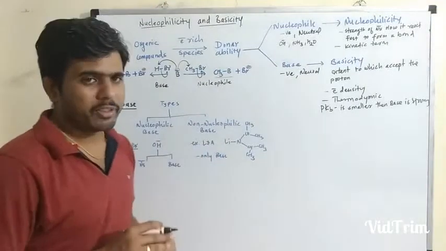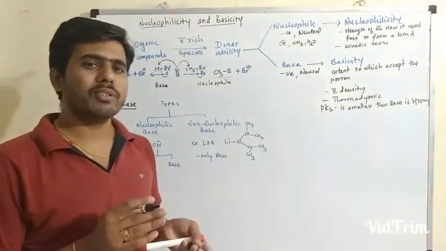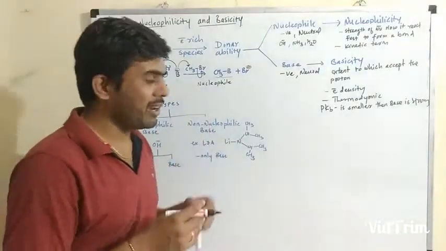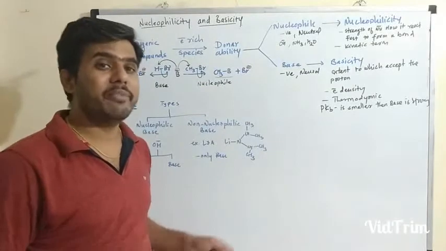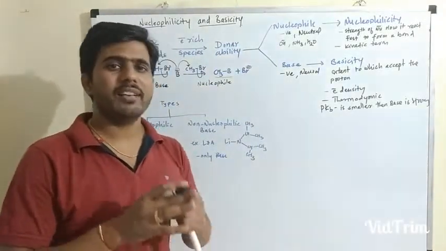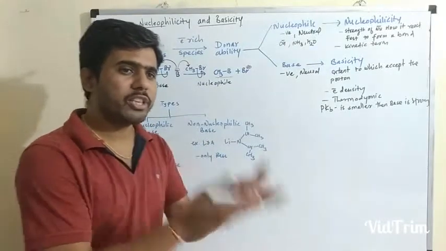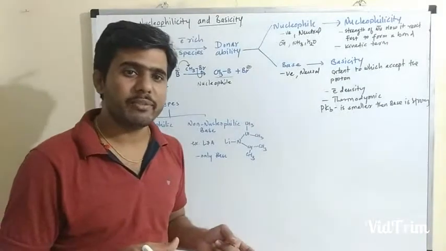So this is nucleophilicity and basicity. Now most organic compounds are considered as a nucleophile as well as a base, and all nucleophiles are considered a Lewis base according to the Lewis concept. Lewis says that any species that donates an electron pair and forms a chemical bond is known as a Lewis base.